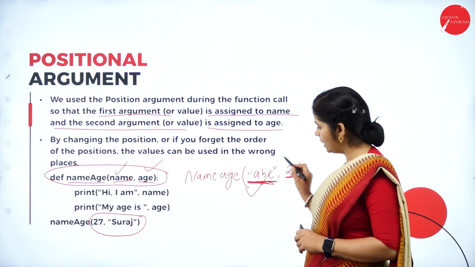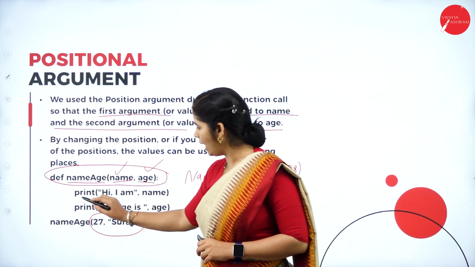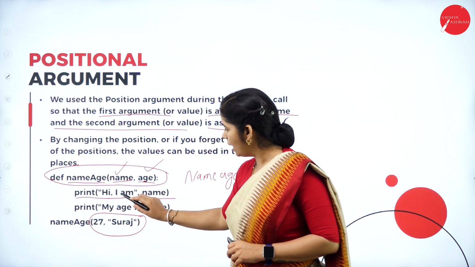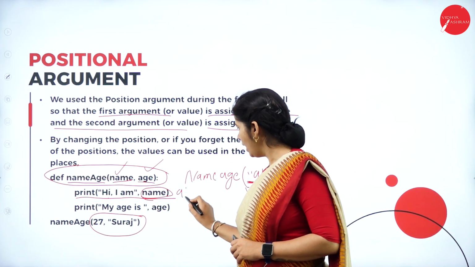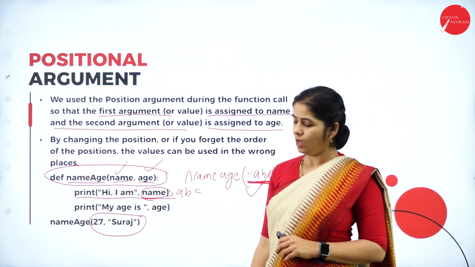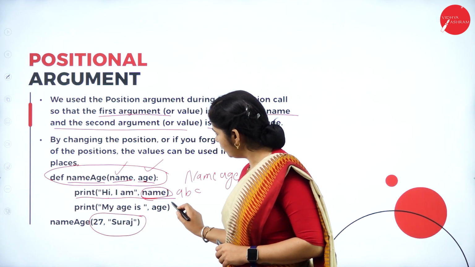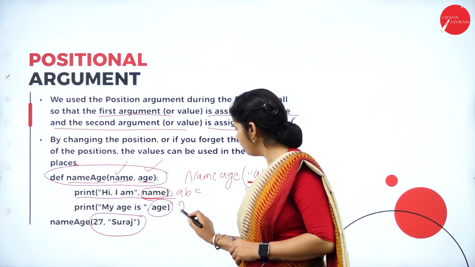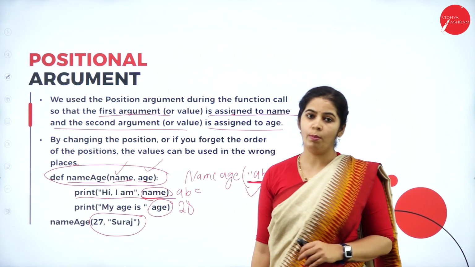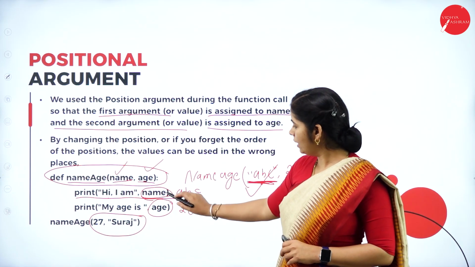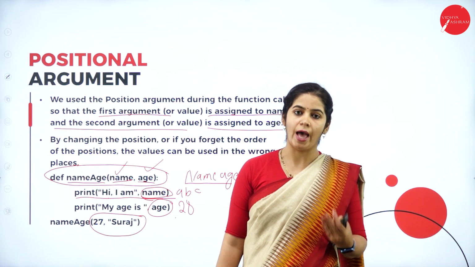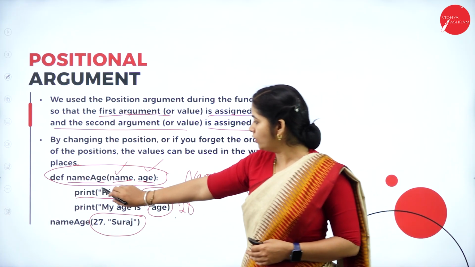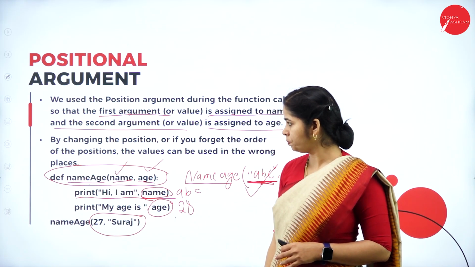We can declare in this form or we can declare directly. Print, hi, I am, name. For this name, I can give ABC. And during the second print statement, I can give the second argument value. So either way we can define the parameter, and we can give the value to the parameter for the function name_age.